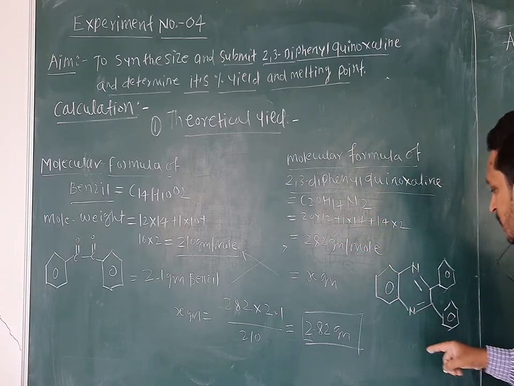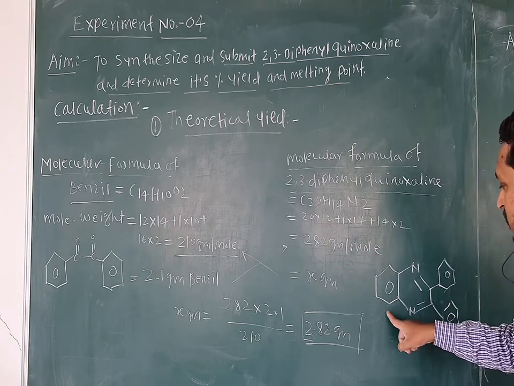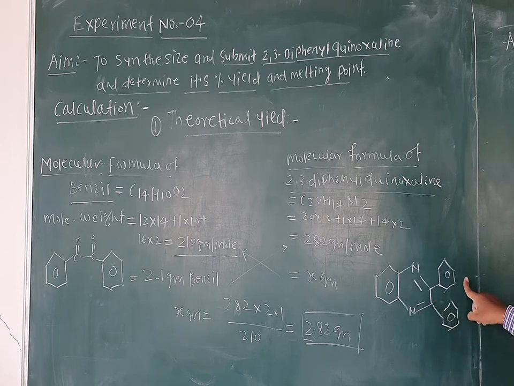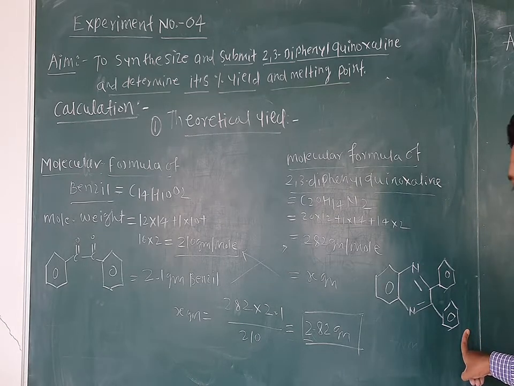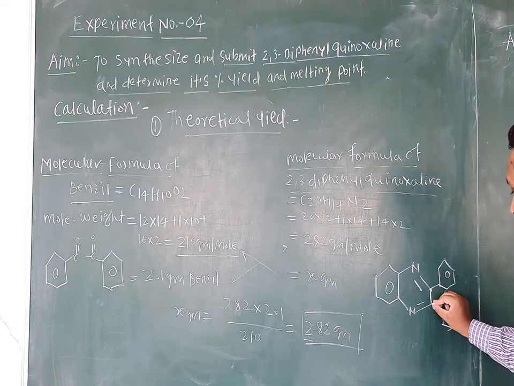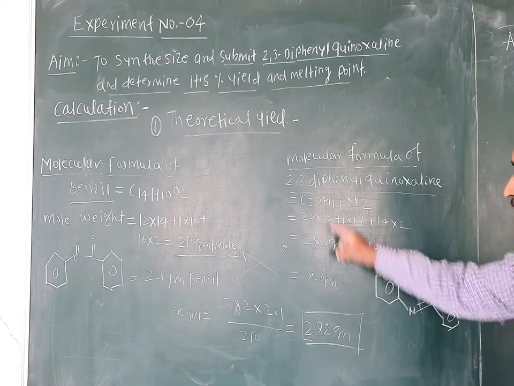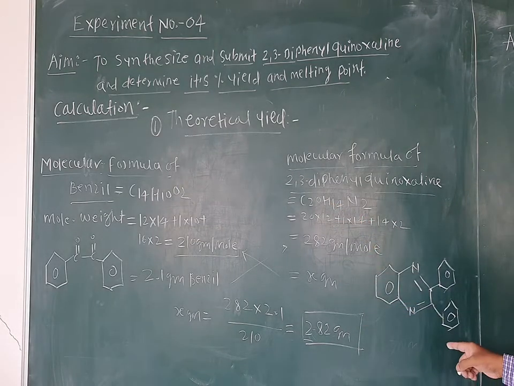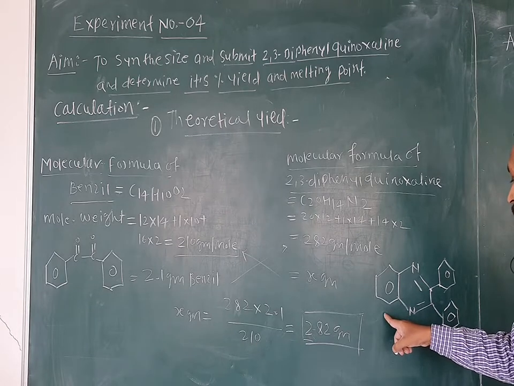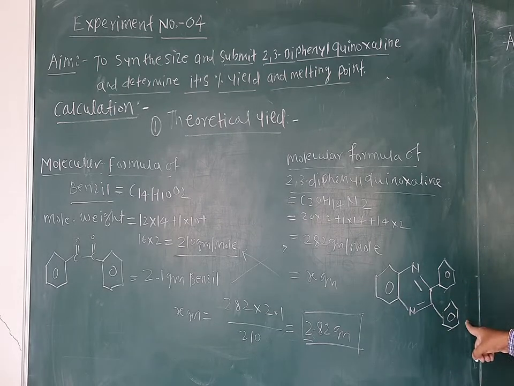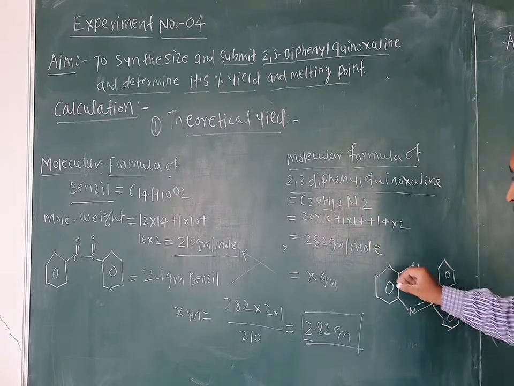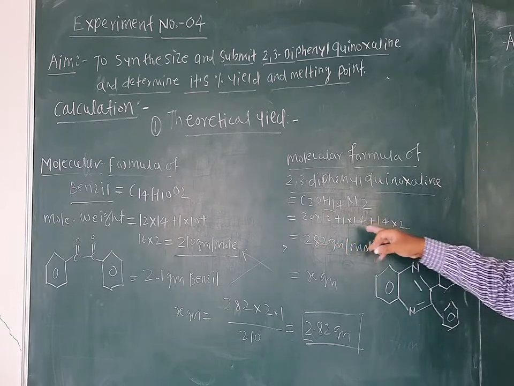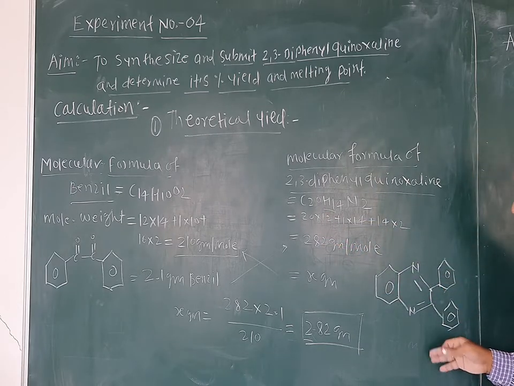C20 means this ring contains 6 carbons, this ring contains 6, another ring contains 6, so 6 into 3 is 18, and these 2 carbons, this one and this one, make 20 carbons. For hydrogen, there are 4 hydrogens from this ring, and 5 plus 5 on these rings, so total 14 hydrogens, and 2 nitrogens, this one and this one.